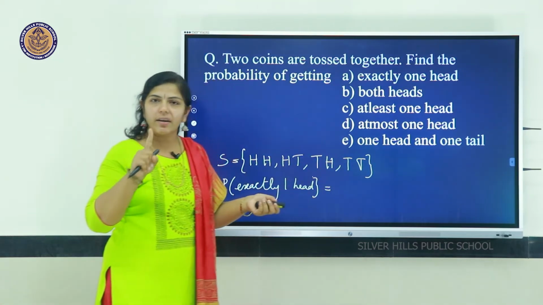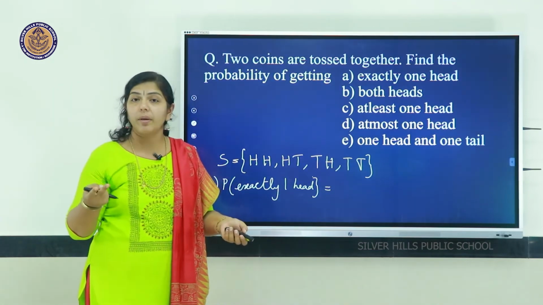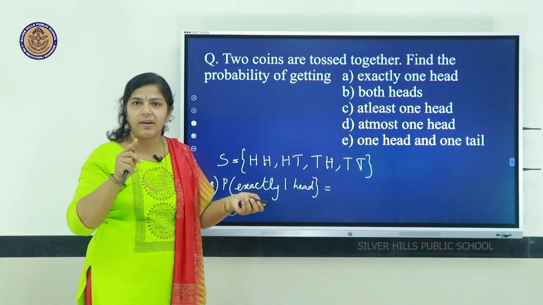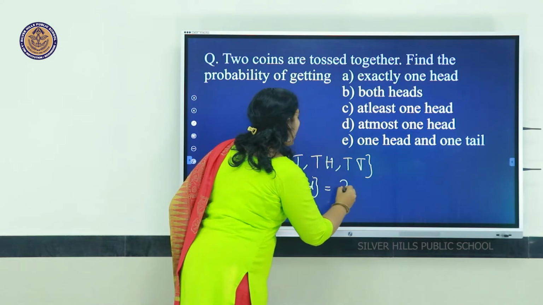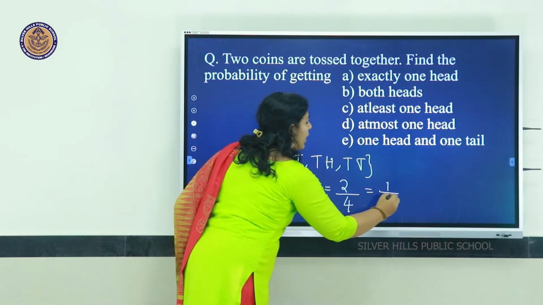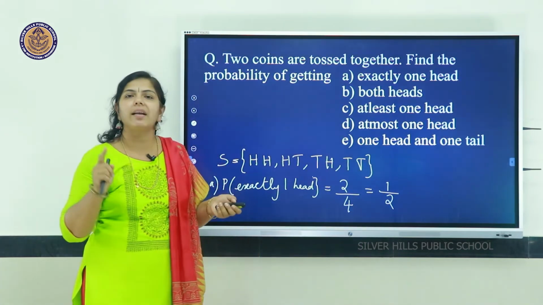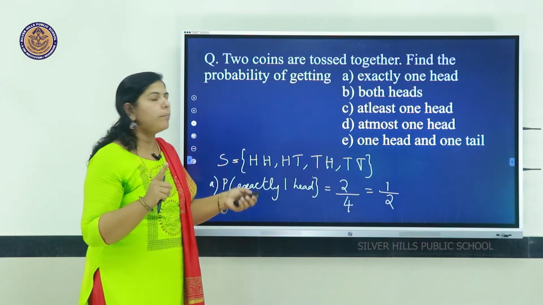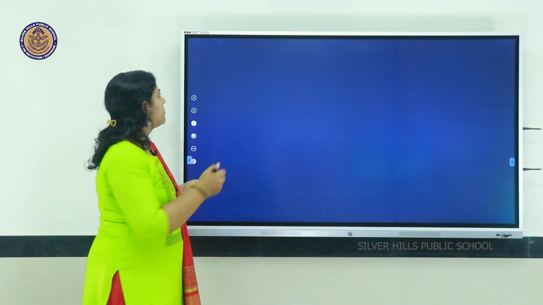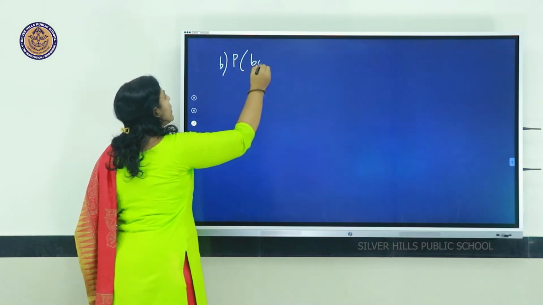TH, exactly one head. TT, there we can't take, no head. So how many possibilities out of 4? There are 2 possibilities where exactly one head, that is 2 out of 4. In simplest form, it is 1 by 2. That is, probability of getting exactly one head is 1 by 2. Okay, then next part, B, probability of getting both heads.